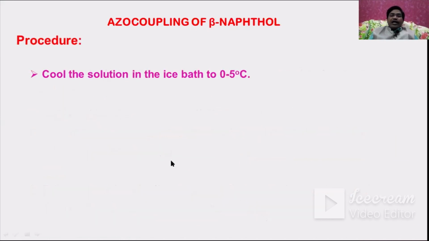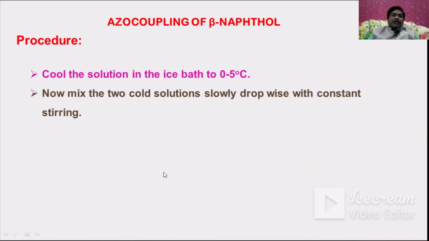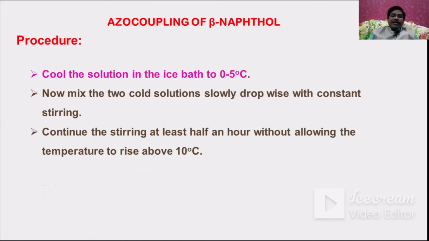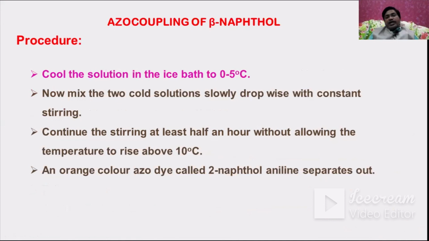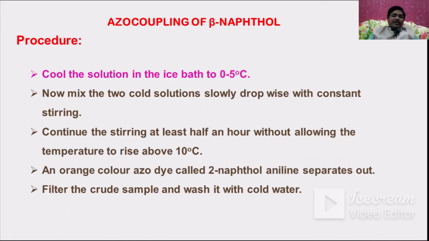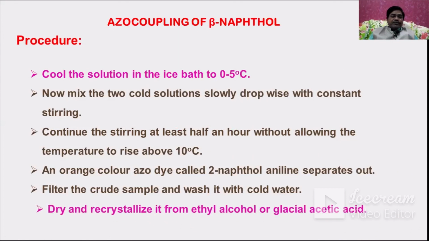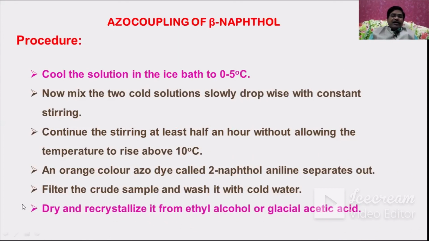Cool the solution in the ice bath at 0 to 5 degrees centigrade. Now mix the two cold solutions slowly drop-wise with constant stirring in a beaker. Continue the stirring for at least half an hour without allowing the temperature to rise above 10 degrees centigrade. An orange colored azo dye called 2-naphthol aniline separates out. Then filter the crude sample and wash it with cold water. Then finally, you can dry and recrystallize it from ethyl alcohol or glacial acetic acid.